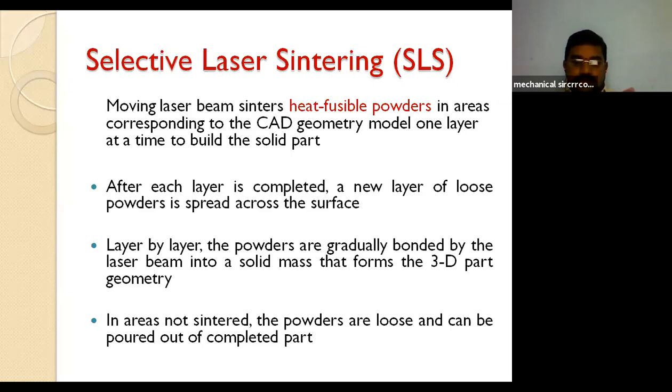After completion of the first layer, the second and subsequent layers are bonded to the preceding layers. After each layer is completed, a new layer of loose powder is spread across the surface and gradually bonded by the laser beam into a solid mass that forms the 3D geometry.